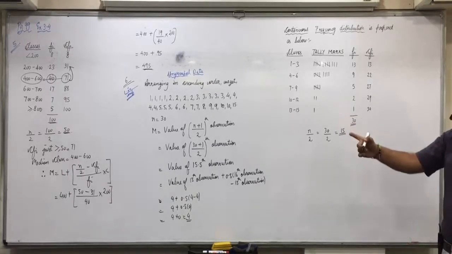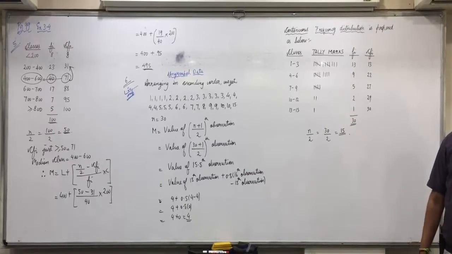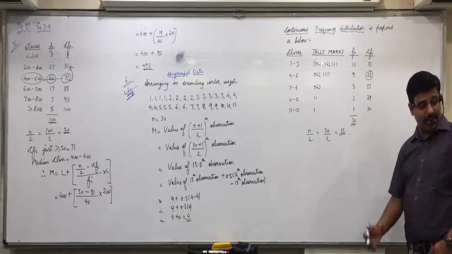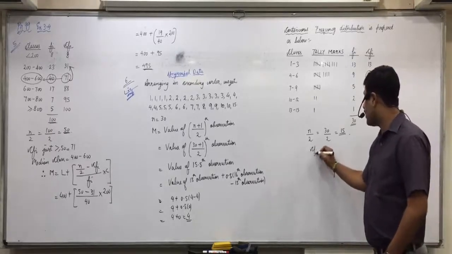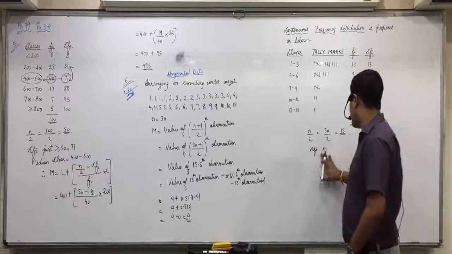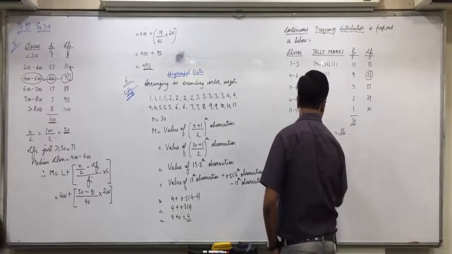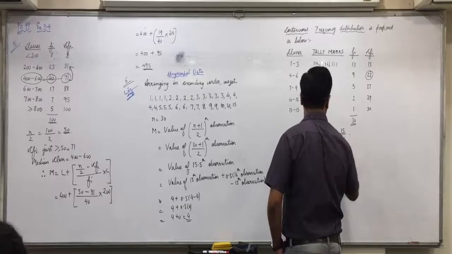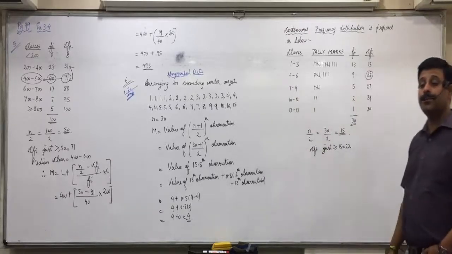CFI just greater than or equal to 15 is 22. What is that? 22. 25 is not there only. CFI just greater than or equal to 15 is 22. Are you all clear with this?